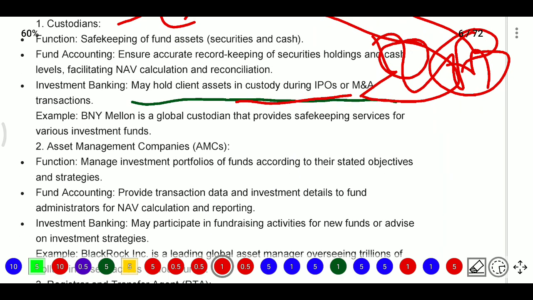So for example, BNY Mellon is a global custodian that provides safekeeping service for various investment funds. So these investment funds will raise money and invest in securities. The securities will be kept in the custodian's places.